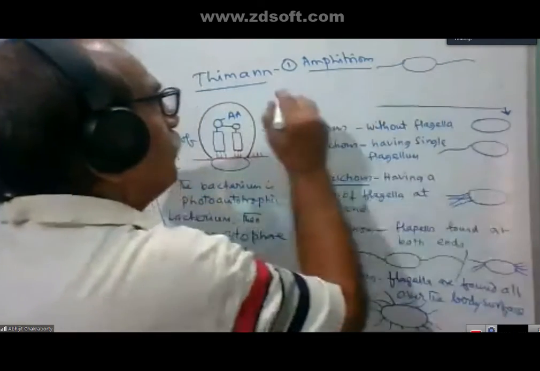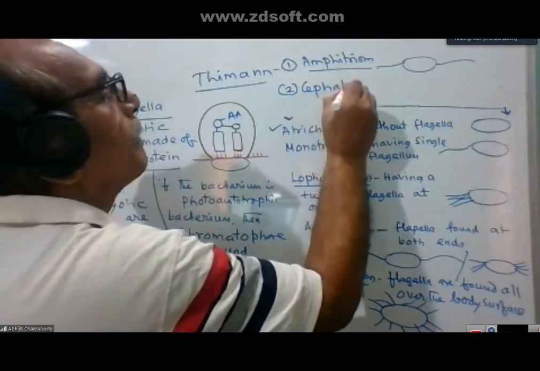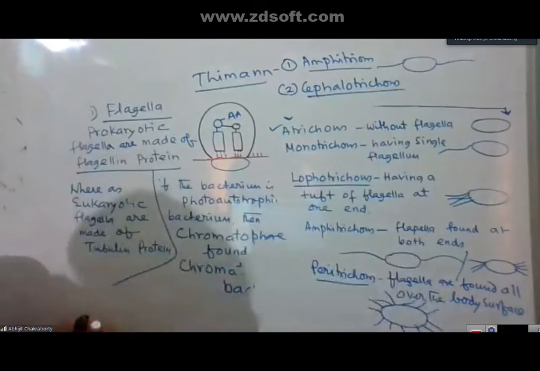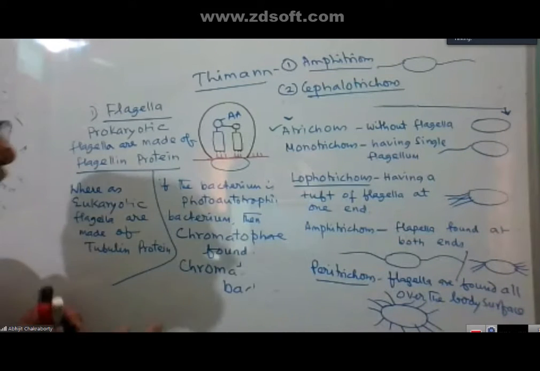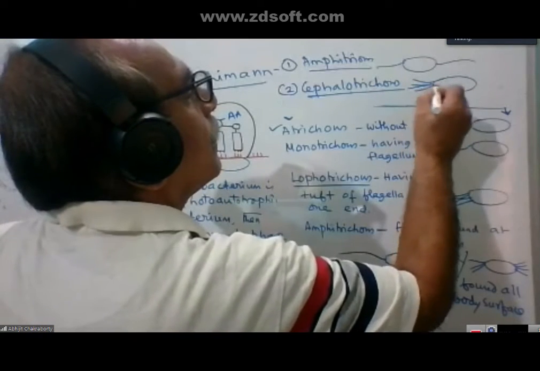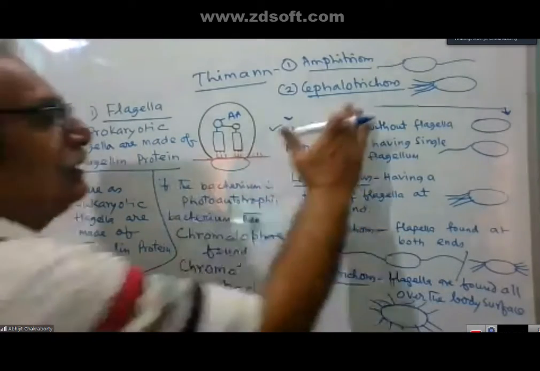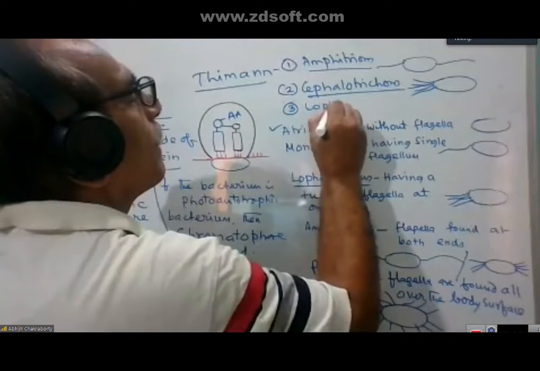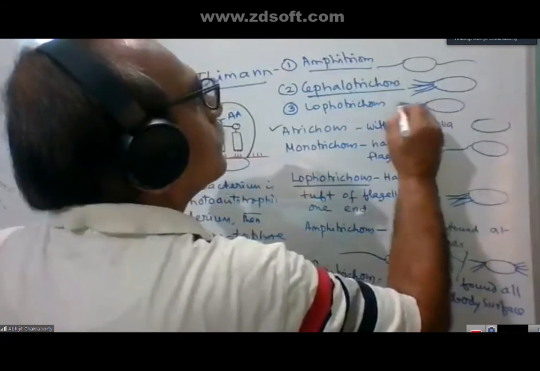Second, he proposed another term, cephalotrichous. Then he proposed lophotrichous, which appears like this.